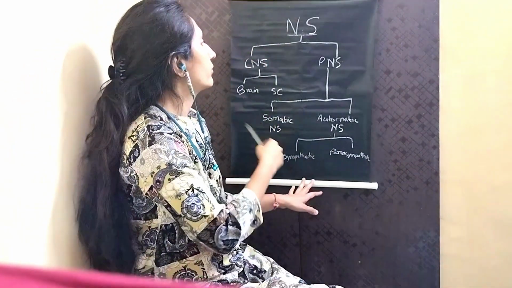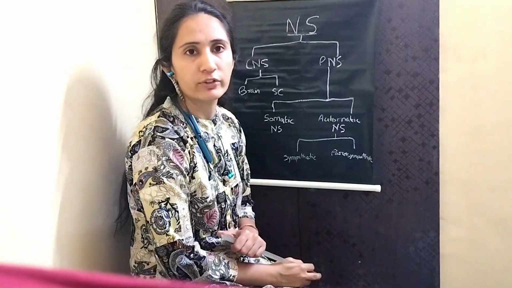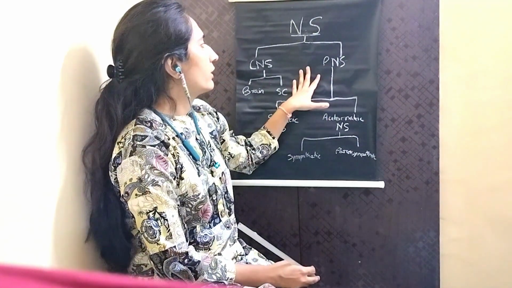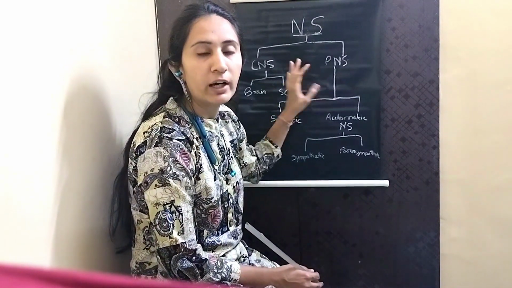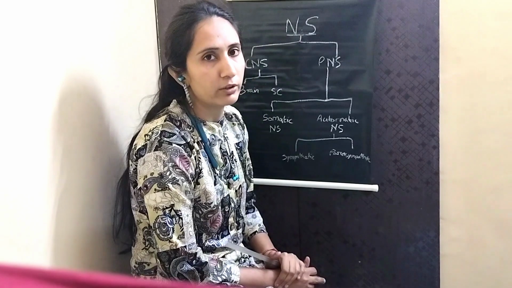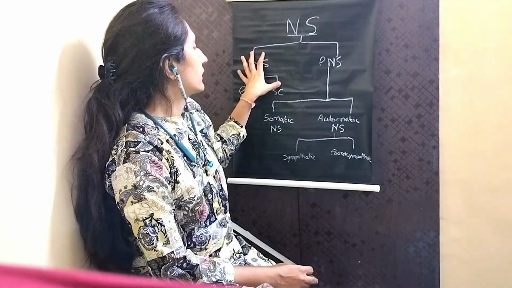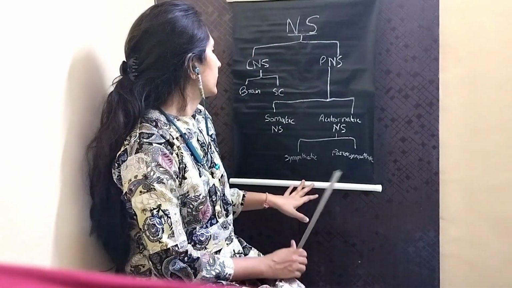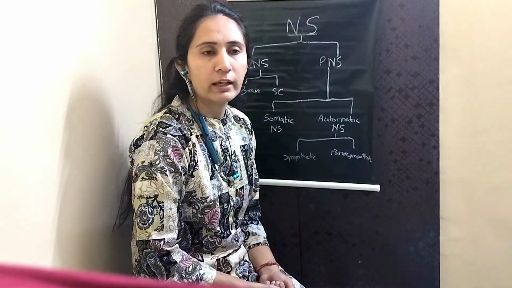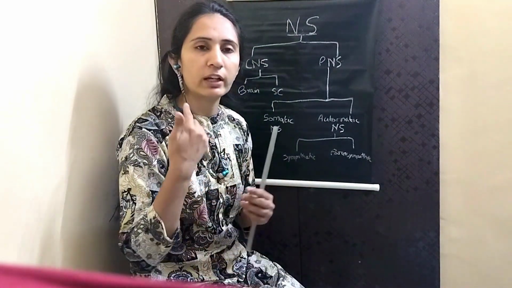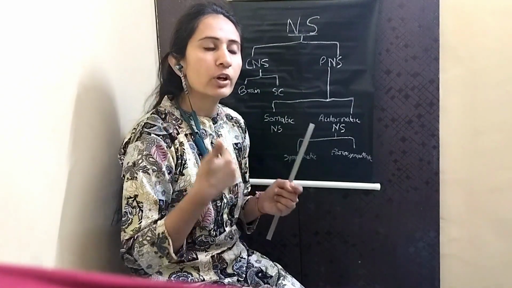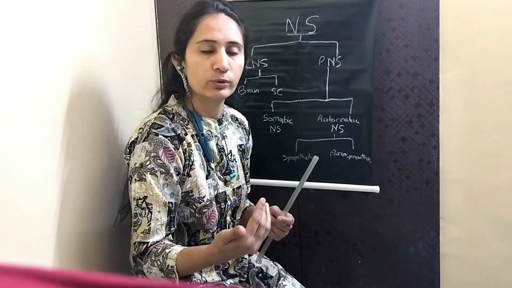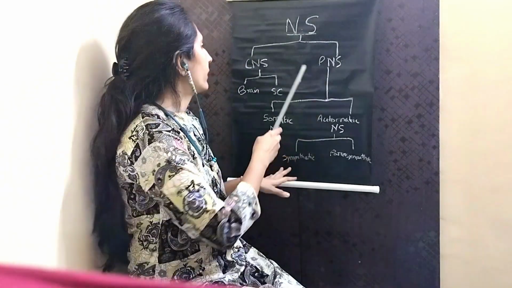Now, if I say how these functions are controlled, to understand that we have to learn about the types, or the classification, of the nervous system. This nervous system, anatomically, that is the structures which take part in this, can be classified into two halves. Structurally, central and peripheral nervous systems are the broad classification. When the person comes and asks me to get up, I listen to that stimulus and process what they have asked me to do and what I have to do. That processing and planning is done by the central nervous system.